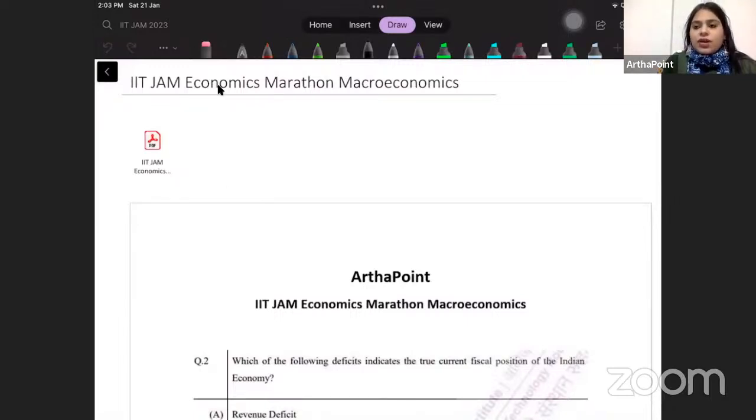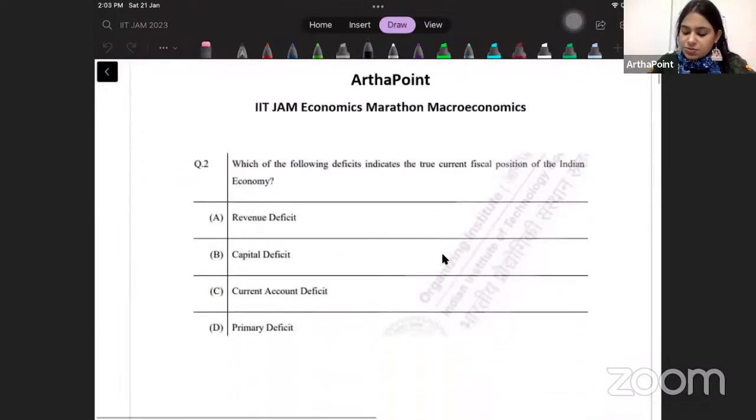Hi, good afternoon, everyone. Today we will be going through the macroeconomics questions of the IIT JAM 2022 paper. So, to begin with, we are going to start with the initial MCQ questions that came in this paper.